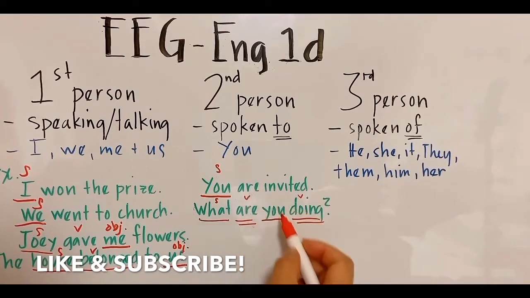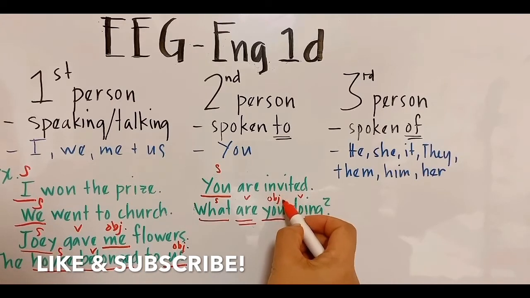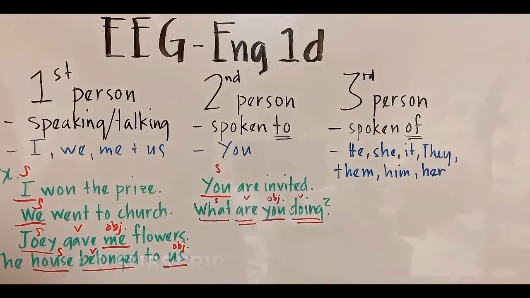And you is the object, object pronoun, right? So you are asking the other person, or the person in front of you, what is she or he doing, by using you, all right? You being spoken to, okay?